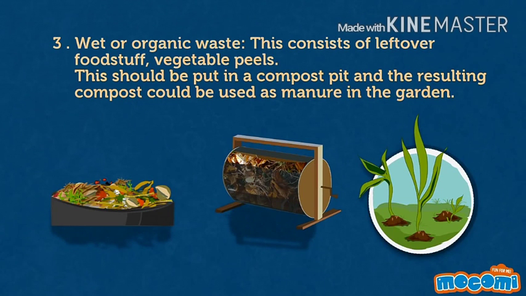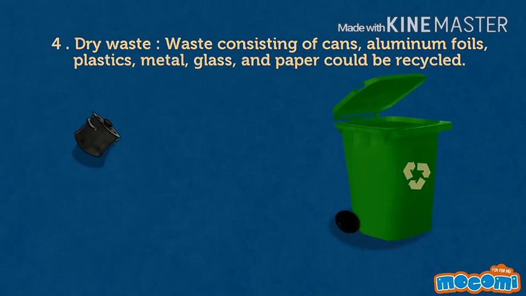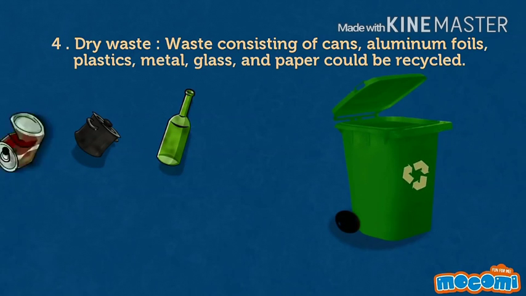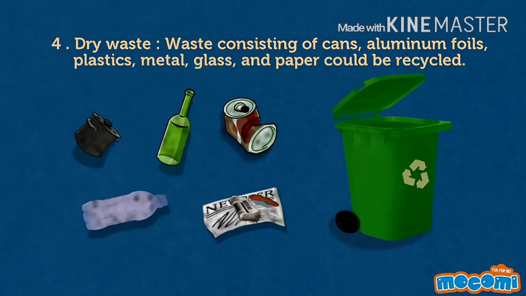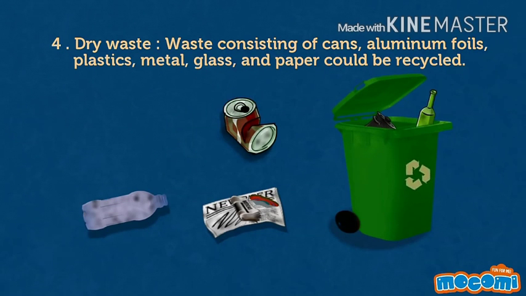Wet or organic waste: this consists of leftover foodstuff and vegetable peels. This should be put in a compost pit and the resulting compost should be used as manure in the garden. Dry waste: waste consisting of cans, aluminum foils, plastics, metal, glass and paper should be recycled.